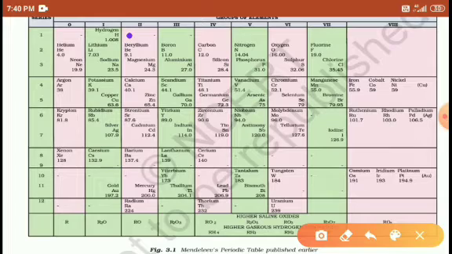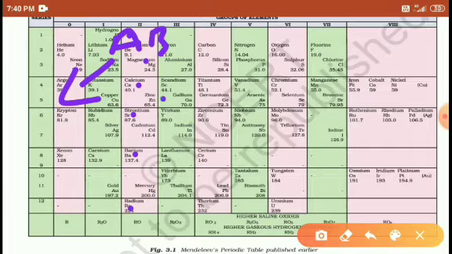Again the second group: beryllium, calcium, strontium, barium. These are the subgroup A elements, and subgroup A means highly reactive. In subgroup B are zinc, cadmium, mercury, magnesium.